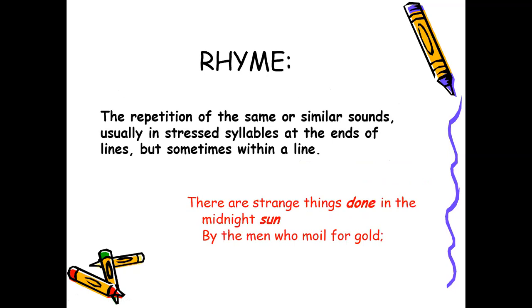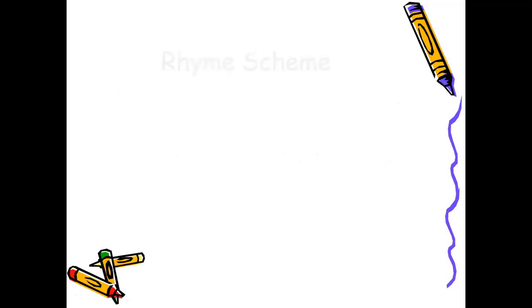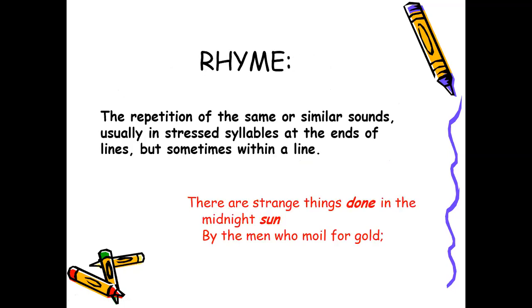We have a sample here. Let's follow together, read it. There are strange things done in the midnight sun. That is rhyming. Done, sun. By the men who moil for gold. Those who think it is difficult, I'm not sure, and I didn't say that this is easy. However, it's not difficult. Why?